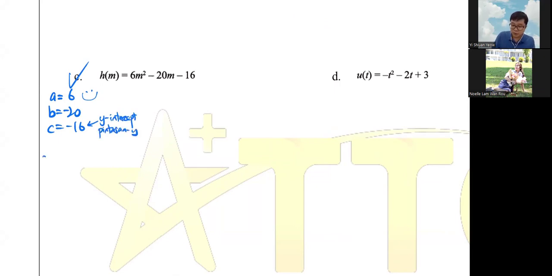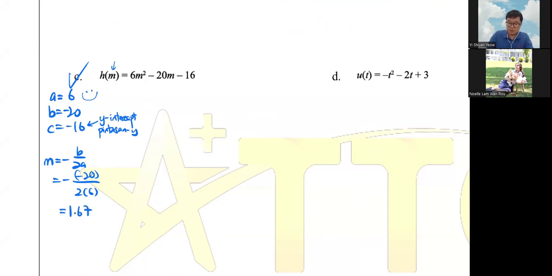Then you need to look for your axis of symmetry. So this one is m, not x. m equals negative b over 2a. Negative b is negative 20, 2 times 6. So this one might be a weirder version of the sketch. 20 divided by 12, you get 1.67.